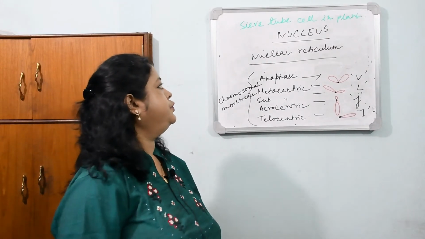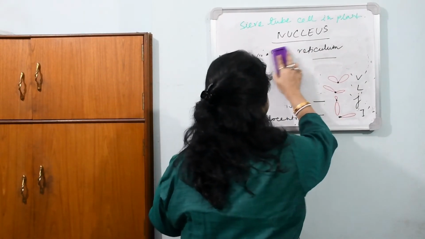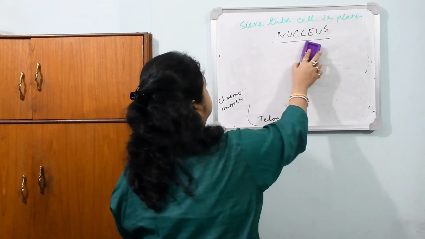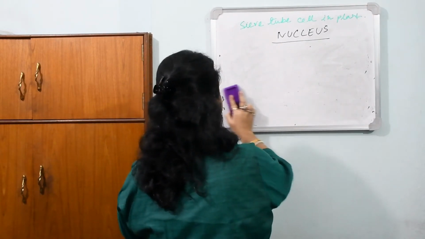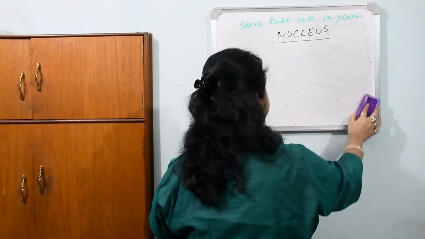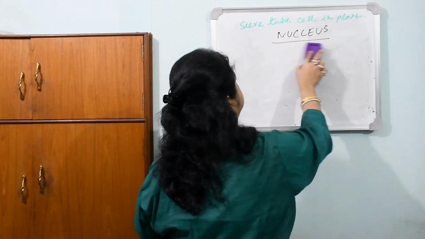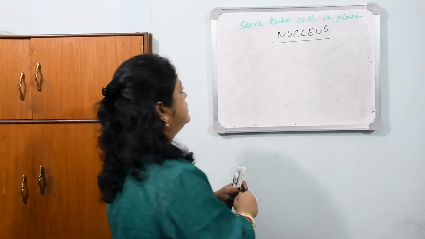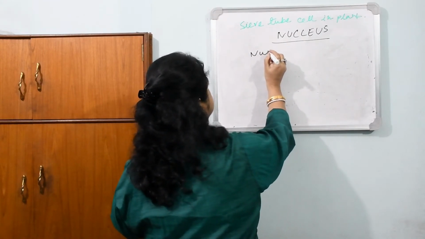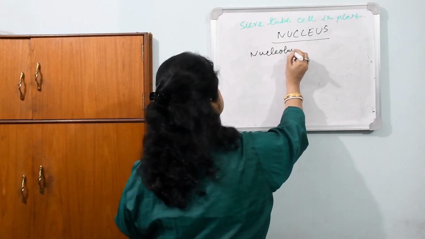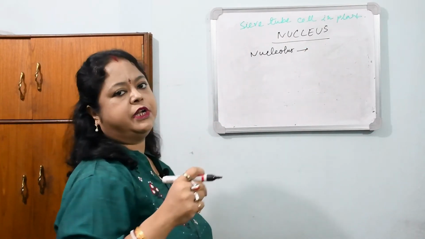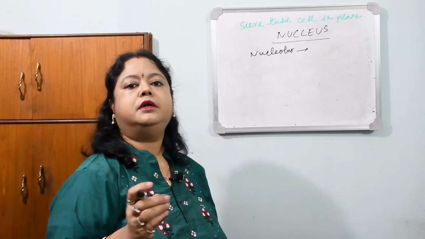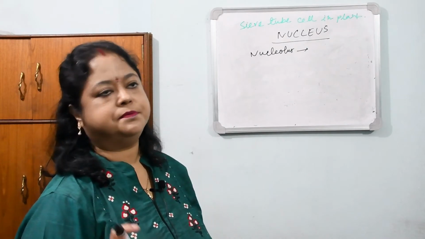And the last one is the nucleolus. The nucleolus is a very dense, round particle inside the nucleus, and it's very prominent. Some cells contain more than one nucleolus, and some cells contain a single nucleolus. The nucleolus is amembranous. It remains within the nucleus without any membrane. Its density is more than the nucleus, so it remains isolated in the nucleus without any membrane system.